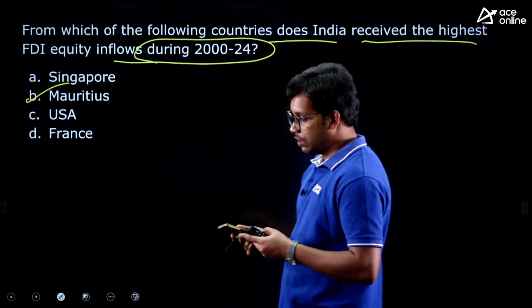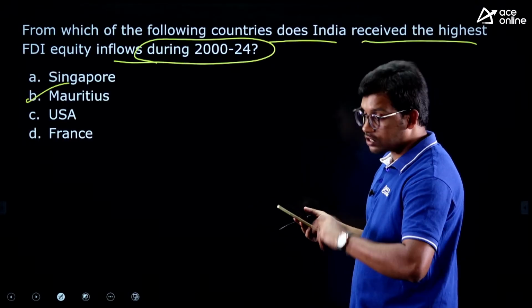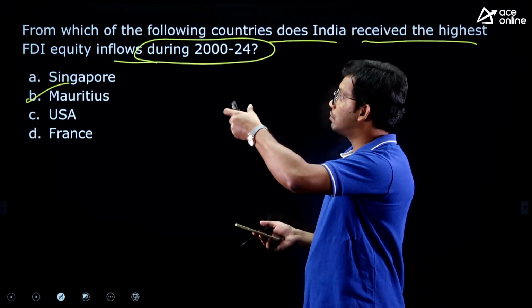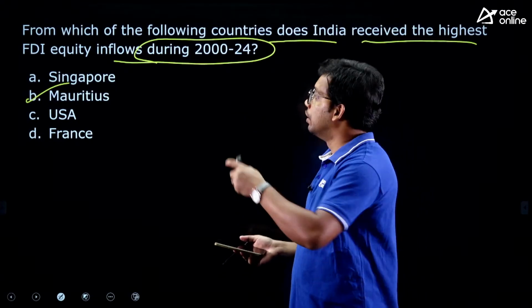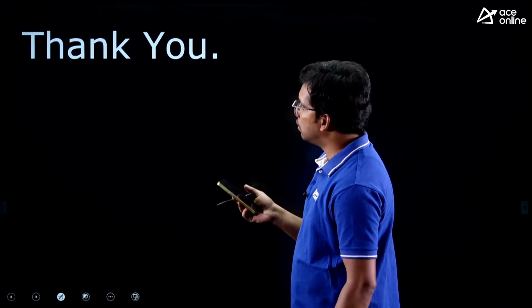So for the fifth question the answer is B. Right? Singapore is of last year, not the last 24 years. That's why I stressed it there. You need to remember that as well. Right? So Mauritius is the answer, not Singapore. Singapore is of last year.